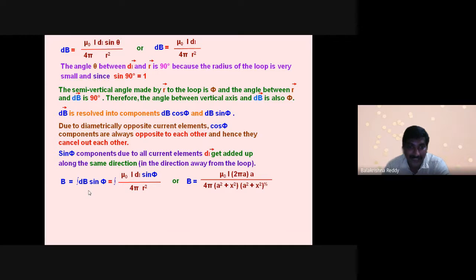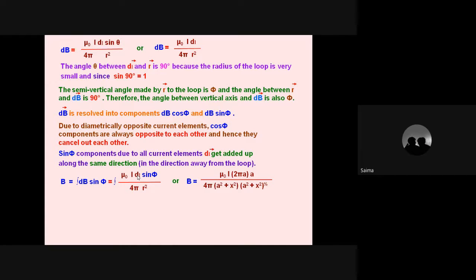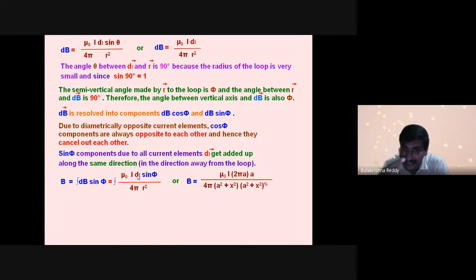Now you can see here, after integrating, B equal to mu naught I dl. Sir, if you integrate dl, it becomes L, right? Yes. Now L means it is the circumference of that circular loop.